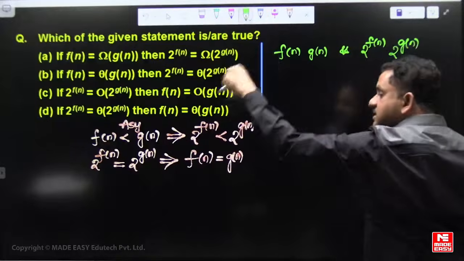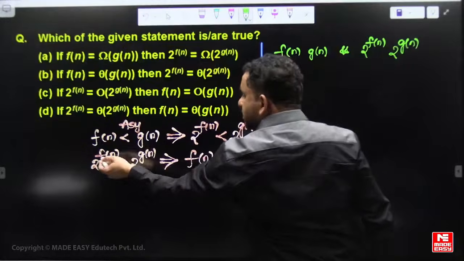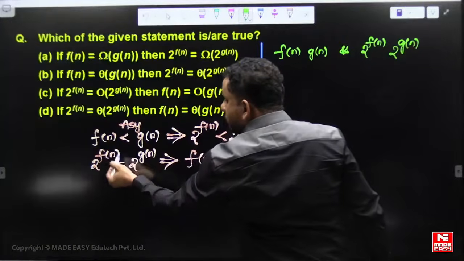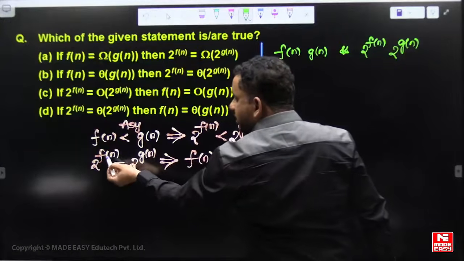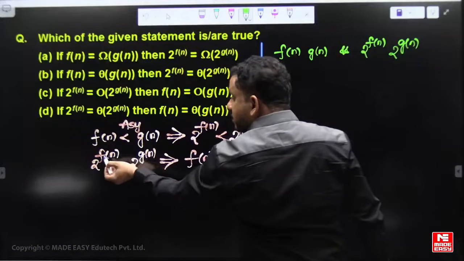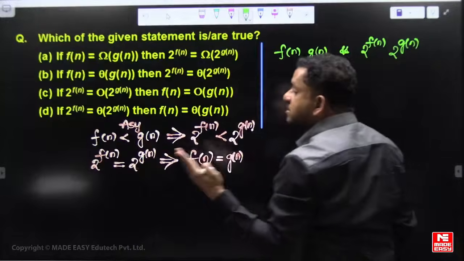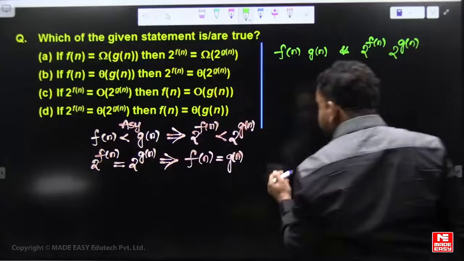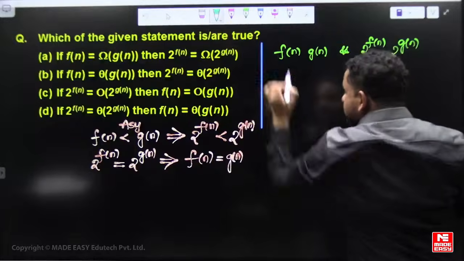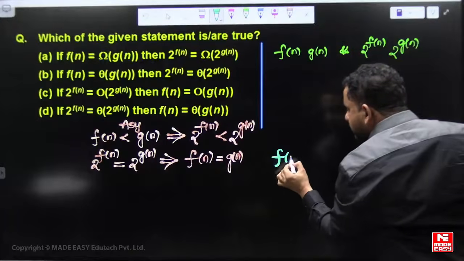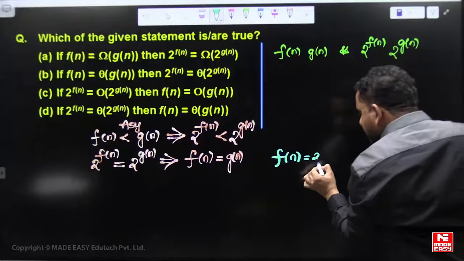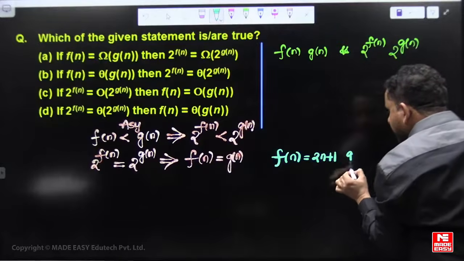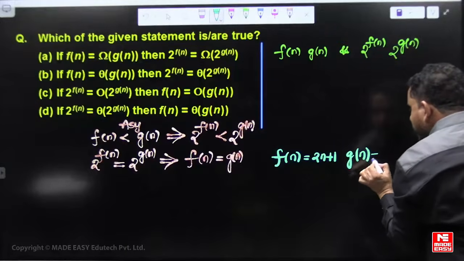F and g are in the power side. Still 2 power f and 2 power g are equal. That means f and g can differ only by constant addition or subtraction, not even a constant multiplication factor. So f of n can be something like 2n plus 1 and g of n can be something like only 2n.